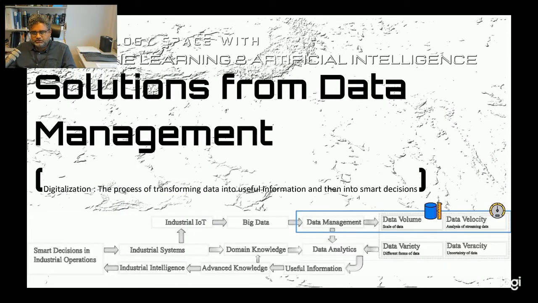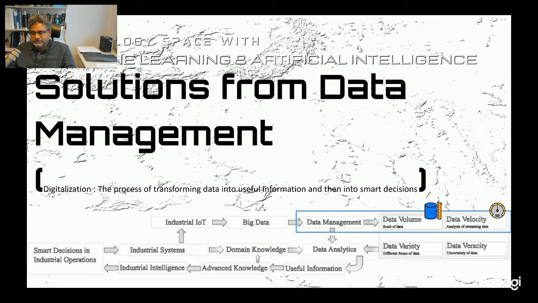Let's try to discuss some solutions to the big data features that we have discussed in the previous slide. Here I am presenting the process of digitalization. This process is presented in another video, and I will place the link below if you're interested in going through that process. For simplicity, I would say that digitalization is a process of transforming data into useful information and then into smart decisions. In this slide, I would like to discuss what solutions we can provide for these big data features that we have discussed previously.